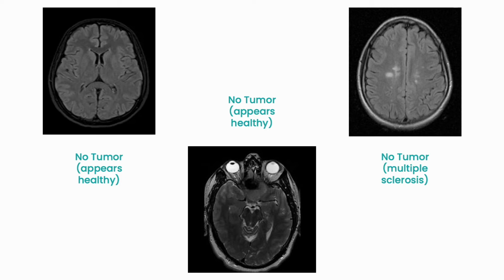The one on the right is actually not from our data set. I know, after speaking with neuroradiologists, that we do have several brains with MS in our data set, but this one I pulled online just to make sure we're getting an accurate representation. This is a brain that doesn't have a tumor but does have multiple sclerosis. So it's an example of the no tumor yet unhealthy brains that are in our data set.